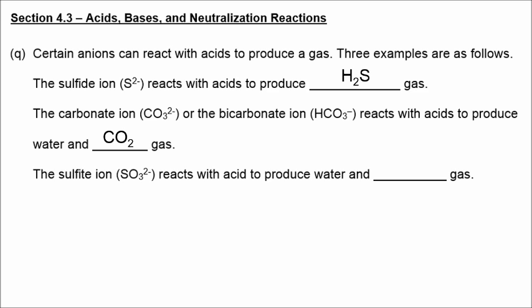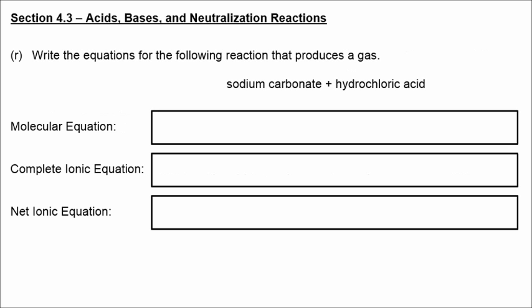And since CO3 2- or carbonate looks very similar to the sulfite ion SO3 2-, it should be no surprise that we produce a similar gas in terms of its formula. So not CO2, but rather SO2, sulfur dioxide. One more example of a gas that you could form, which I didn't mention in this packet, we saw that gas in the lab, and that would be the formation of ammonia. If ammonium reacts with a strong base, you would get release of ammonia gas.